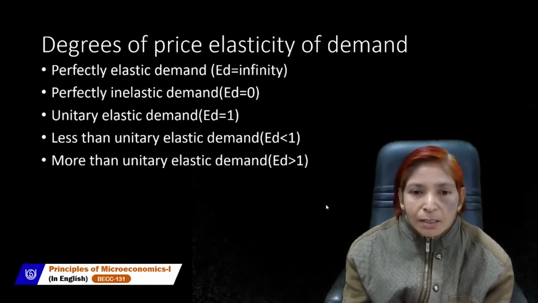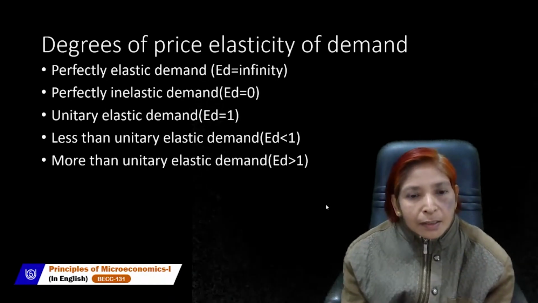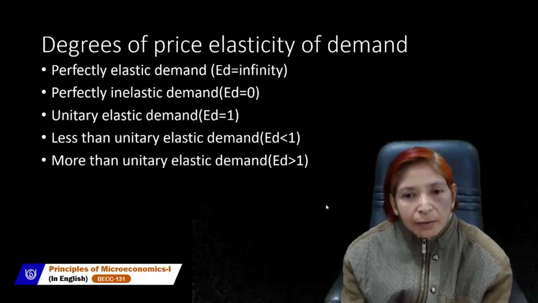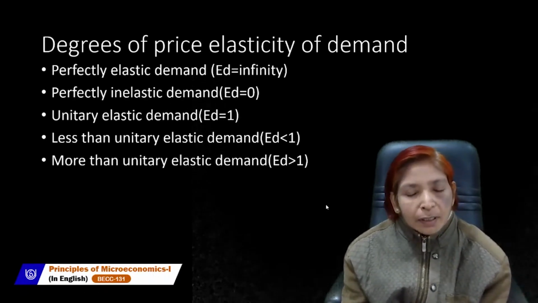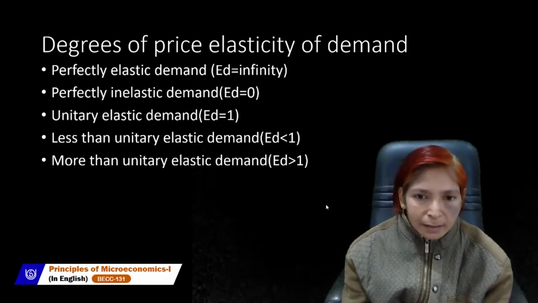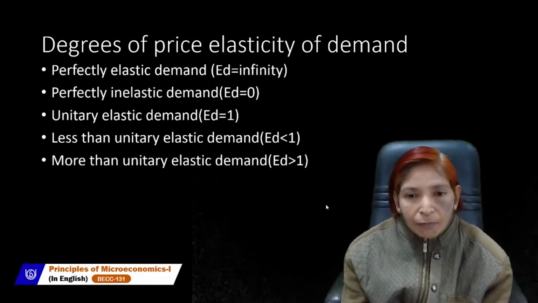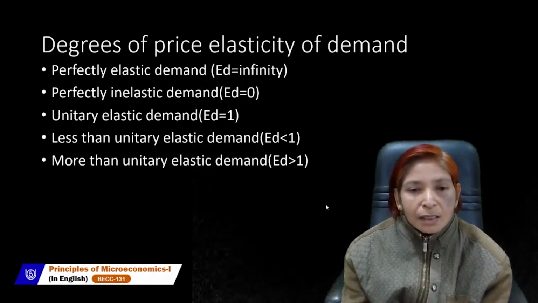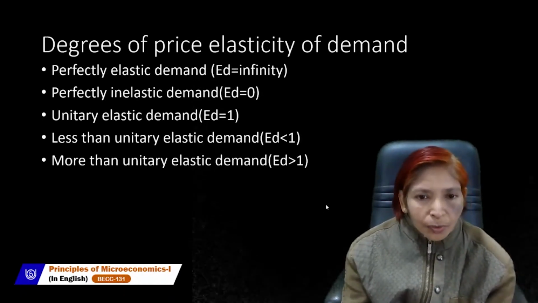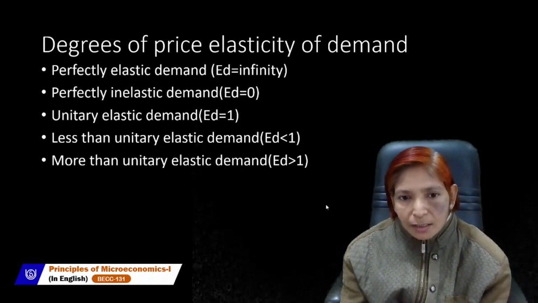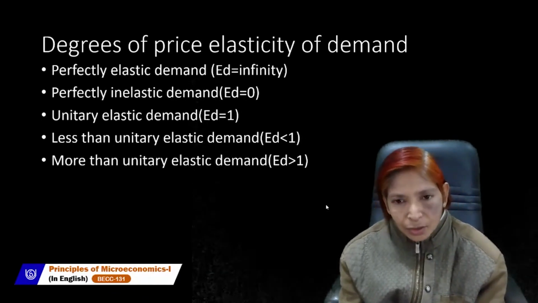Less than unitary elastic demand refers to that demand when the percentage change in quantity demanded is less than the percentage change in its price. It means when price increases or decreases in a larger ratio but demand changes in a smaller ratio.